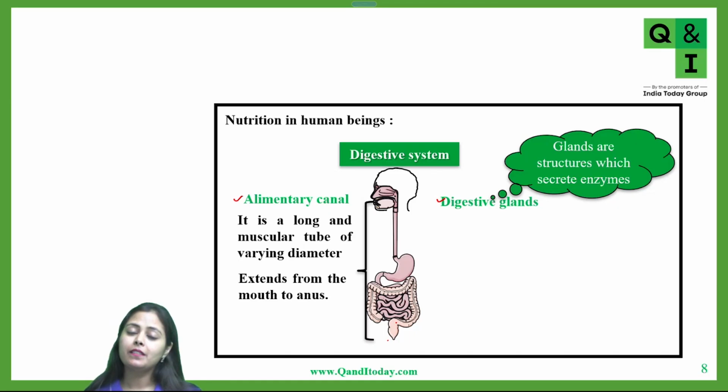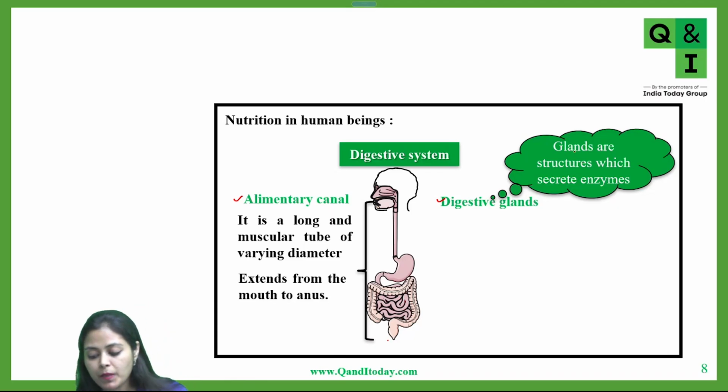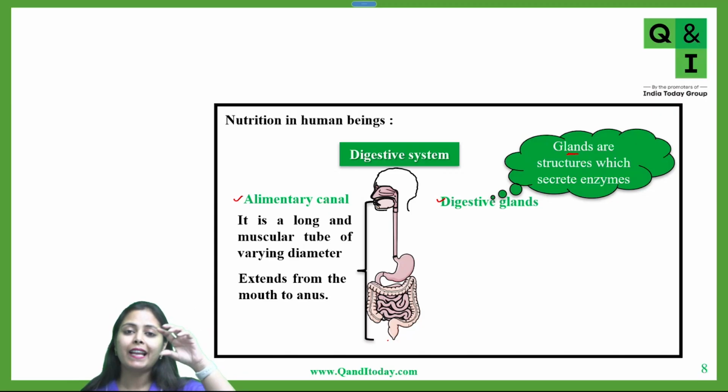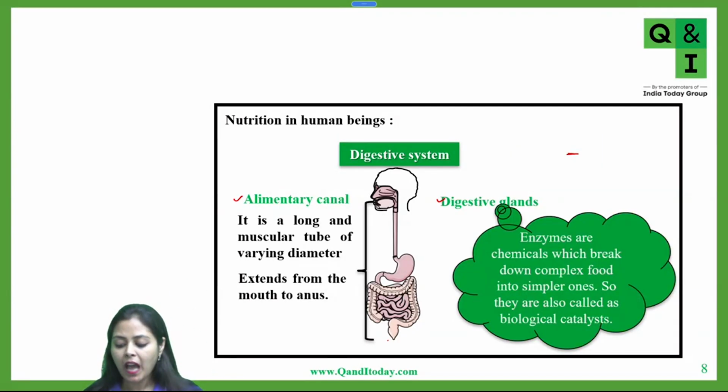Now, what are digestive glands? See, in this entire digestive system, you have digestive glands present at various sites. These digestive glands are basically glands which secrete enzymes. So you have glands lined up in various parts of the alimentary canal and they secrete enzymes. But what are enzymes? Enzymes are chemicals which break down complex food into simpler ones. That's why enzymes are also called biological catalysts.